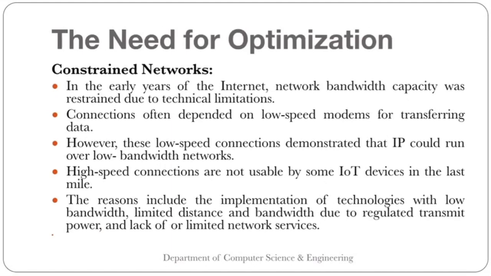However, this low speed connection demonstrated that IP could run over low bandwidth networks. High speed connections are not usable by IoT devices in the last mile. So in IoT, we are mostly dealing with low data rates, and even IP was previously working on low data rates.